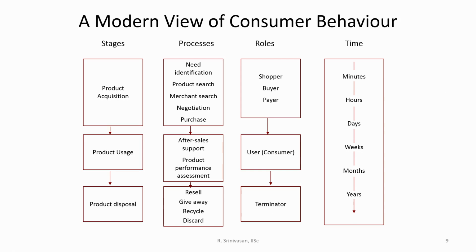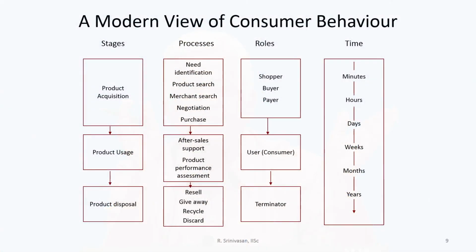With respect to roles, the shopper, buyer, payer, user, terminator, and all this may take place within a time frame. It can be going from minutes to hours to days to weeks, months and years. This is a very nice method of depicting the consumer behavior in the present day Indian market.